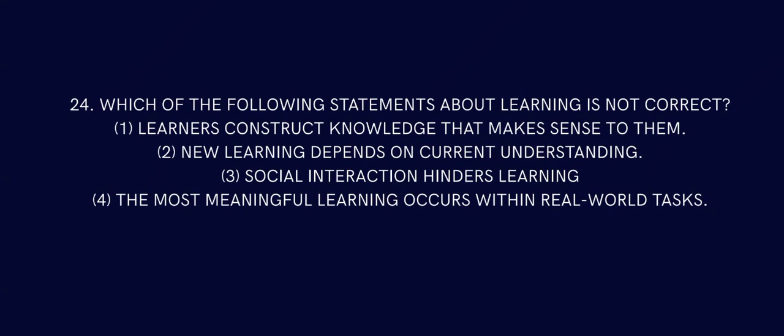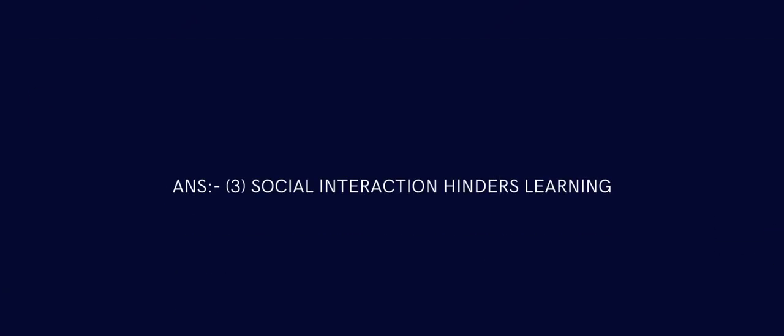Which of the following statements about learning is not correct? Learners construct knowledge that makes sense to them. Of course, that is correct. New learning depends on current understanding. Sure, that is also correct. Social interaction hinders learning. No, that is not correct. So that is your answer, because social interaction encourages learning, not hinders. Answer is social interaction hinders learning.